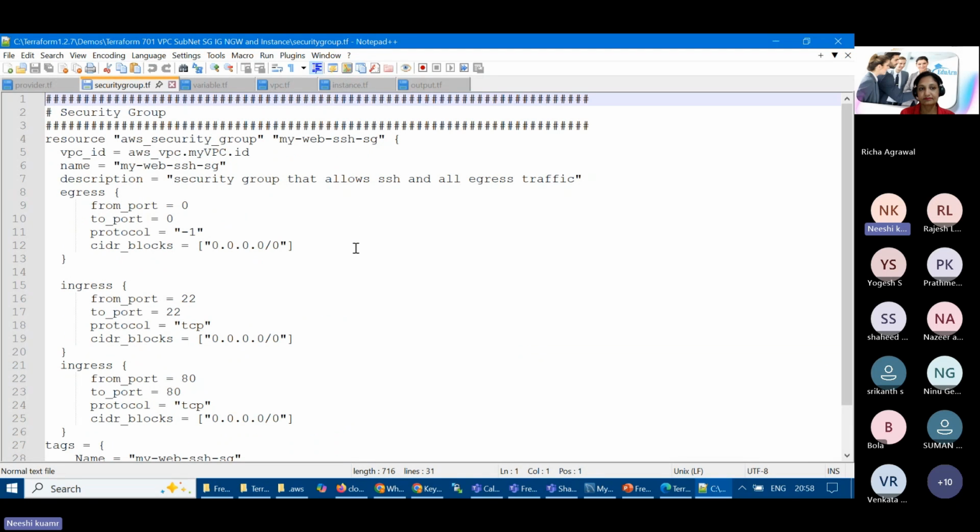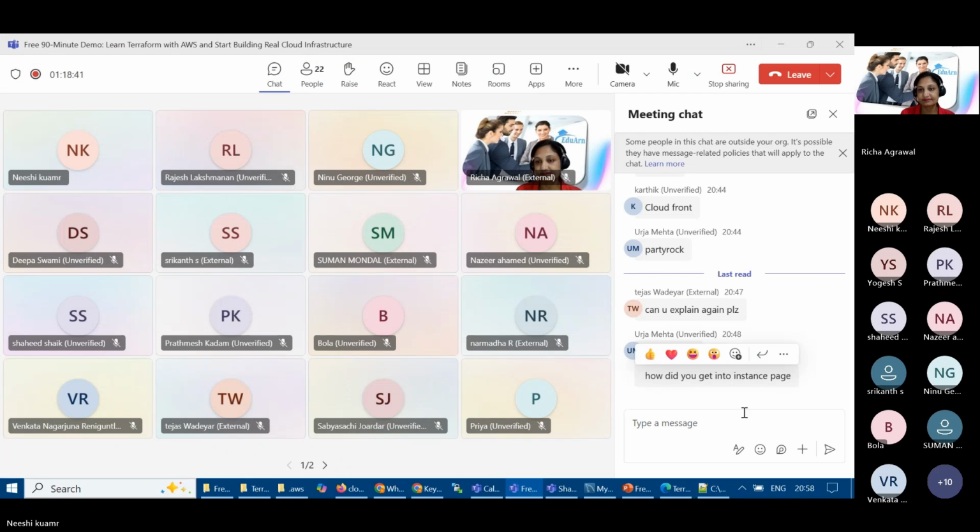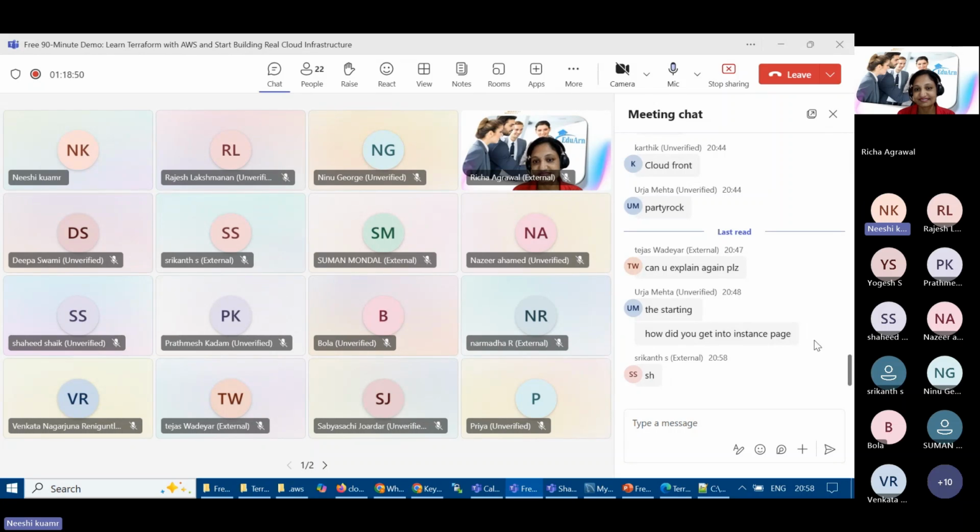A security group is one of the layers which will either allow or deny traffic. By default, in ingress we are opening every port to the entire world, and in egress we are just allowing port 22 for SSH and port 80 for the web server, because only by this will it work. So can anyone type, what is the purpose of port number 22? Do you know?